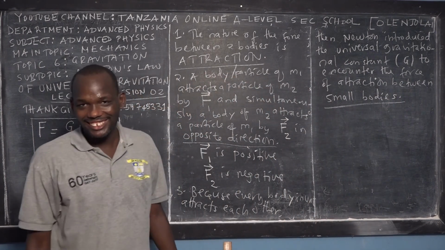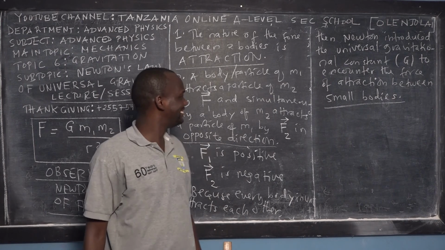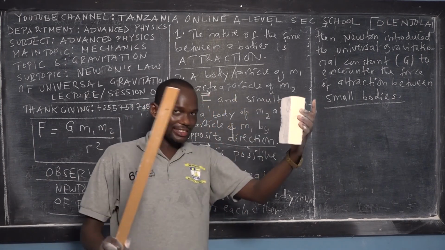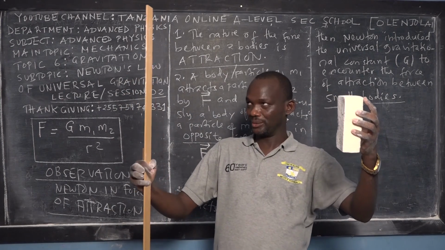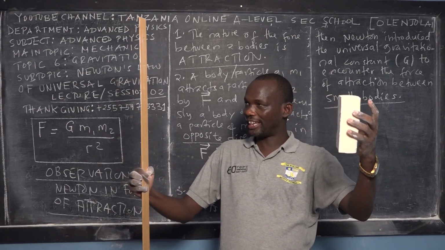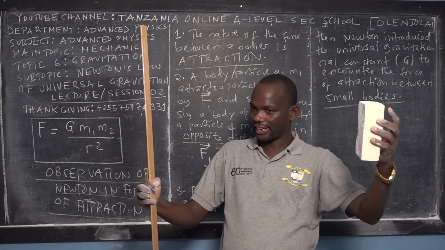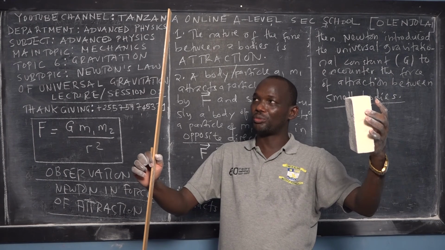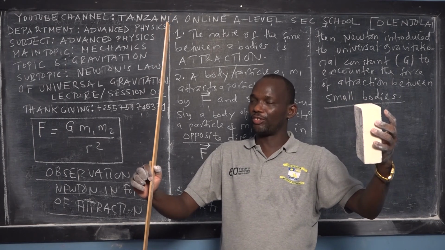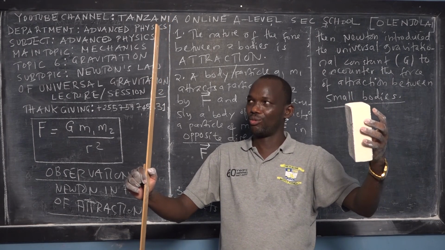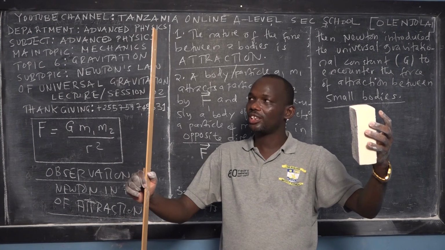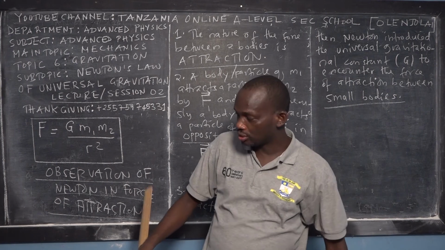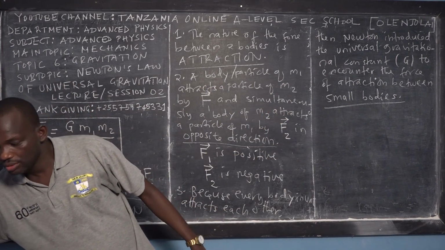Newton said, okay, this star is attracting this one, but these are small bodies, and if you measure their masses, they are very small. So in order to encounter the force of attraction between these two small bodies, Newton did a lot of experiments and finally said, okay, I know how to answer this question. Then he introduced the gravitational constant in the mathematical equation.